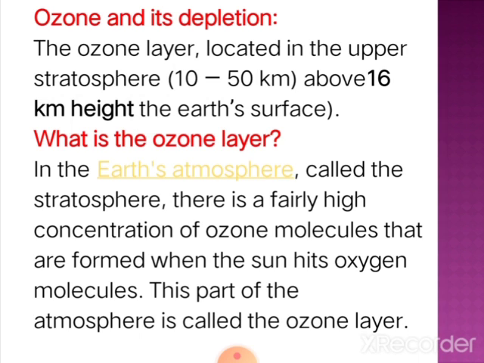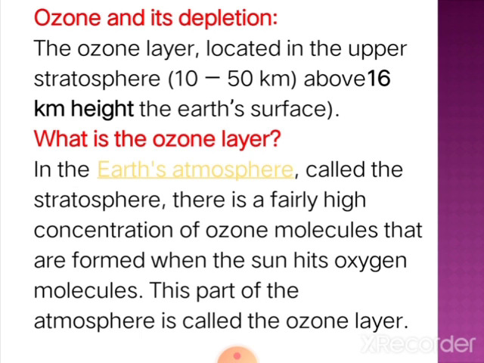Then what is meant by the ozone layer? As you know, the earth's atmosphere has the troposphere, stratosphere, mesosphere, thermosphere, exosphere, and so on.